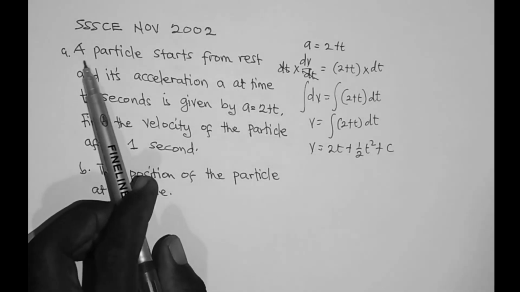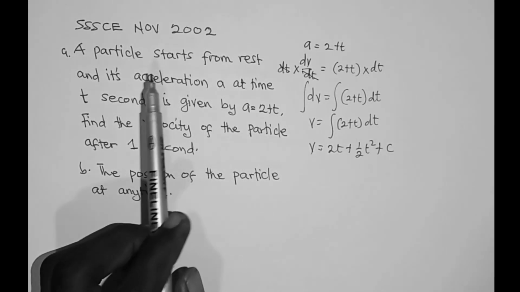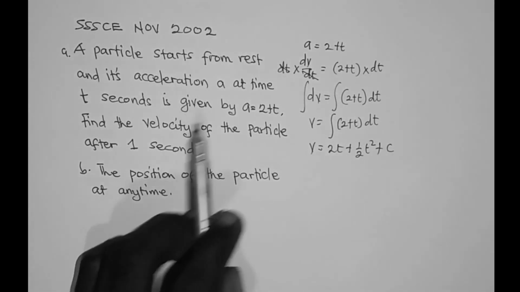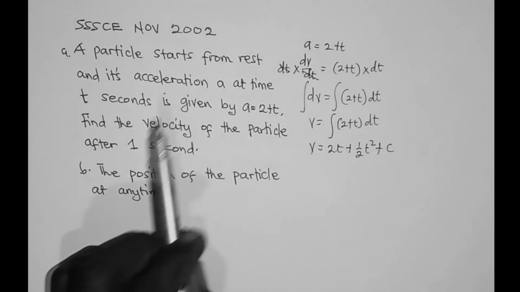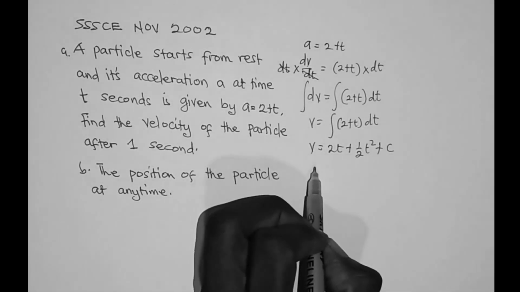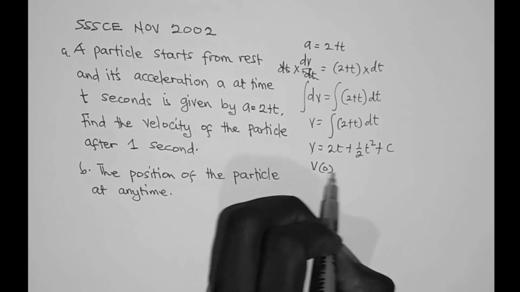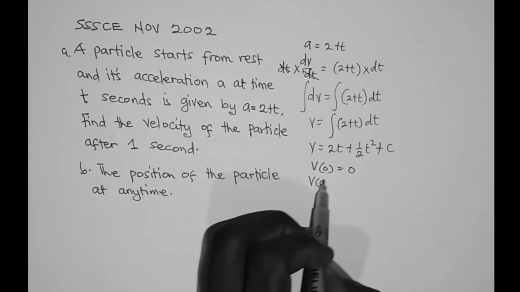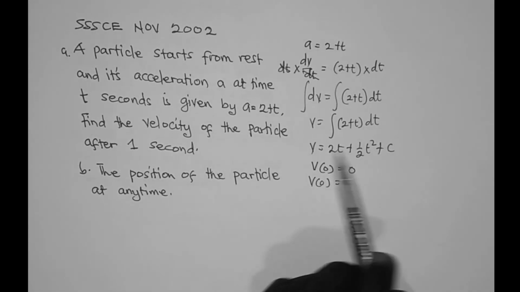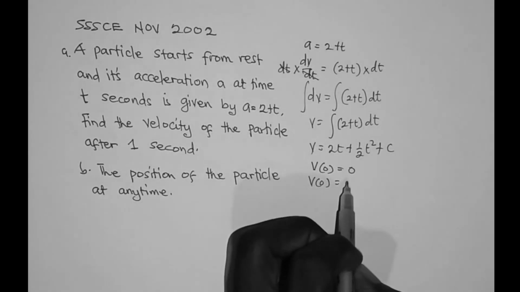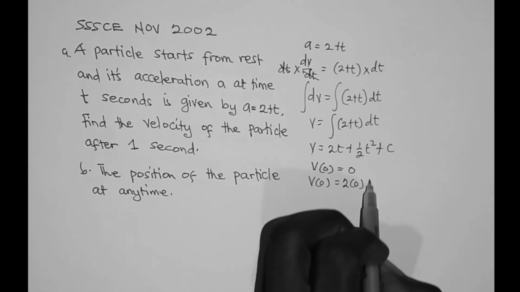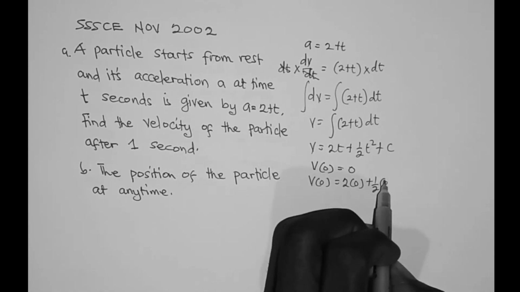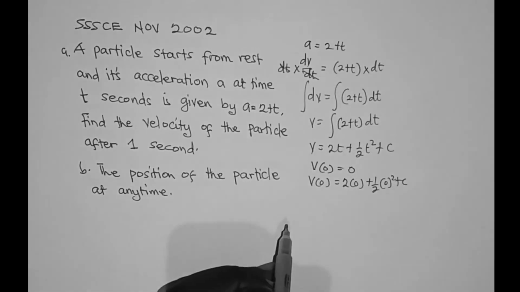However, the question says that the particle starts from rest. So if it starts from rest, it means that at time t = 0, the velocity is 0. So v(0) = 0. So let's find v(0). Wherever we see t, we replace it with 0. So 2 times 0 plus 1/2 times 0 squared plus c.